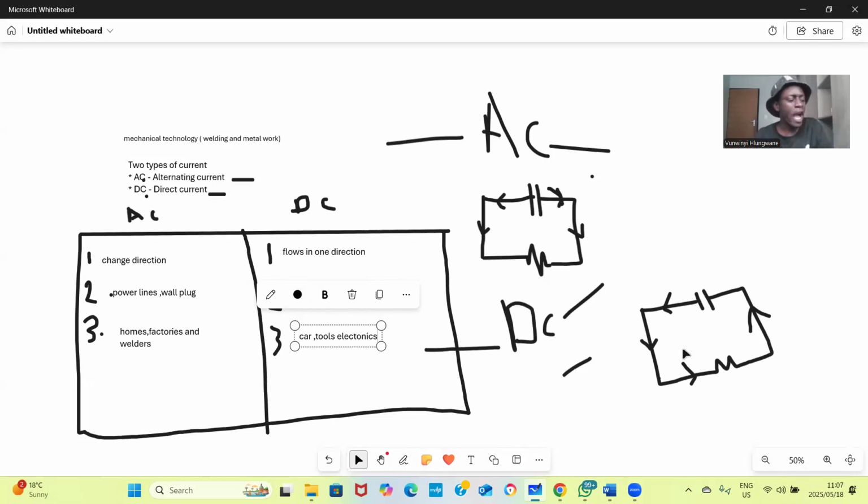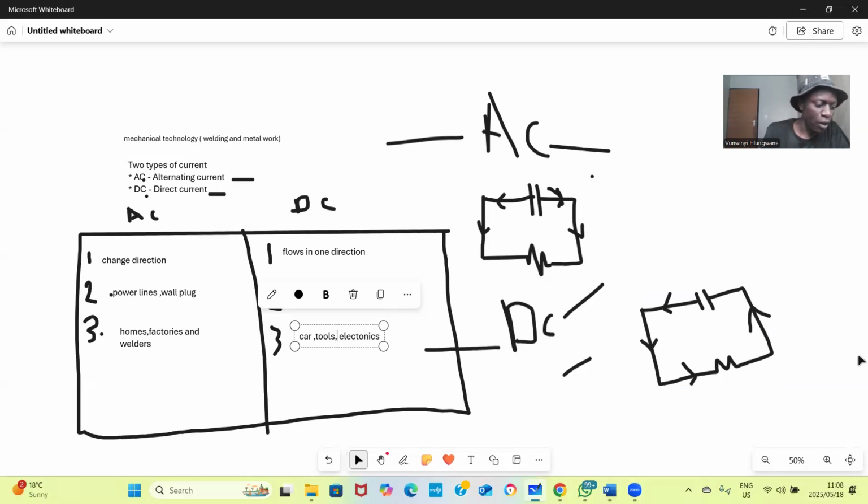Okay, now we are able to differentiate between AC and DC. We are able to explain where AC is used in a mechanical workshop. It can be used in power lines, wall plug, homes, factories, but DC can be used in batteries, solar panels, cars, tools and electronics. Sorry for making mistakes here.